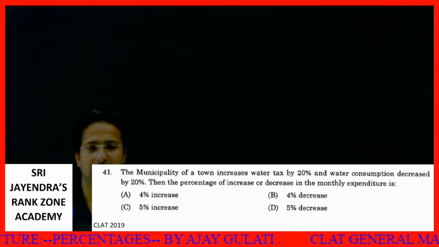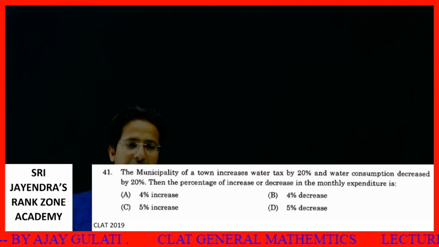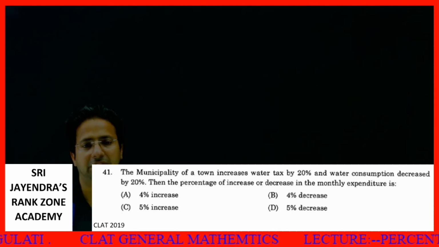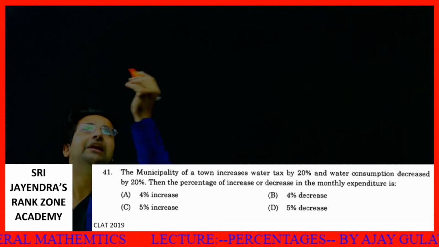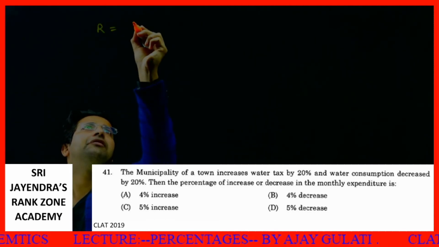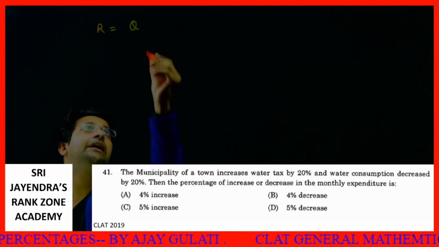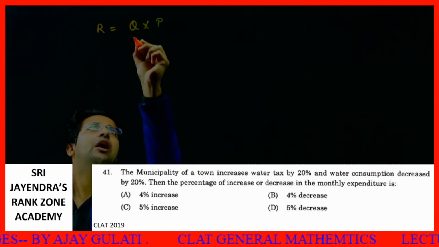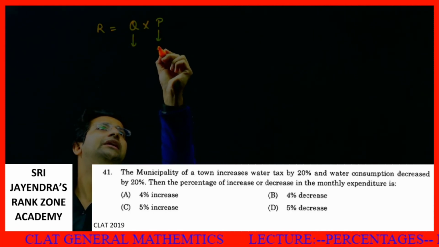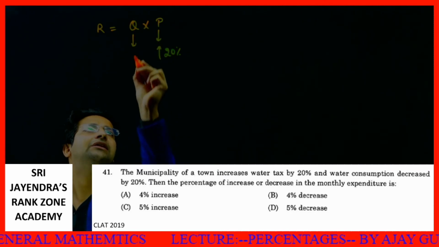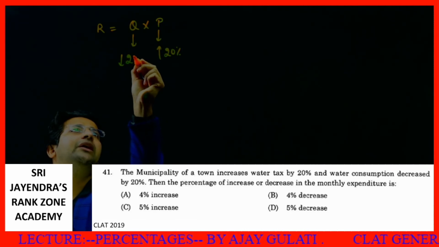See, students, very important and an easy question. The municipality of a town increases tax by 20% and water consumption decreased by 20%. Then the percentage of increase or decrease in the monthly expenditure is. See, how does the municipality get revenue? First of all, it depends upon the quantity, the amount of water consumed, then into price. Now we are given that this price is increased by 20%. And this quantity, what did the people do? They decreased the consumption by 20%.